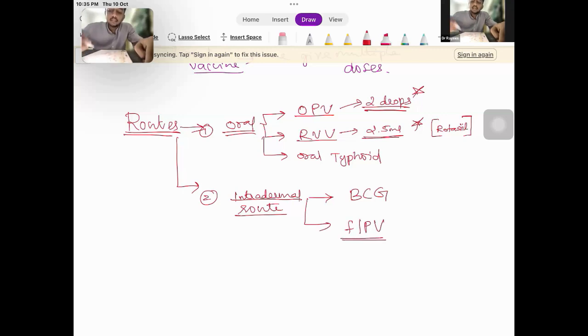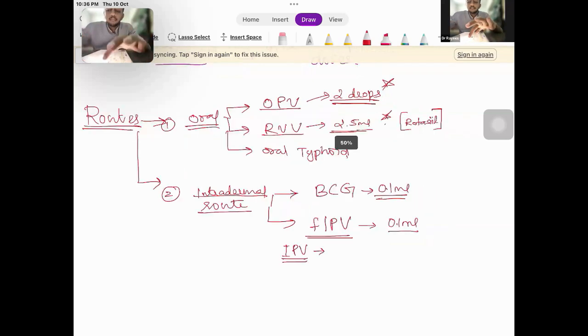The IPV vaccine is the injectable polio vaccine, which is given as a fractional IPV. In the national immunization schedule, it is given as a fractional dose via the intradermal route. The dosage is 0.1 ml. BCG also, the dosage is 0.1 ml.